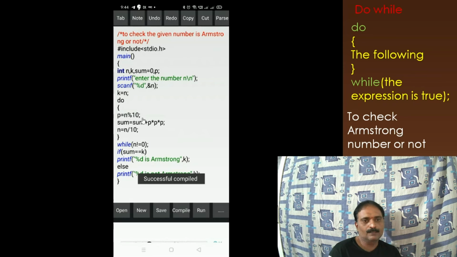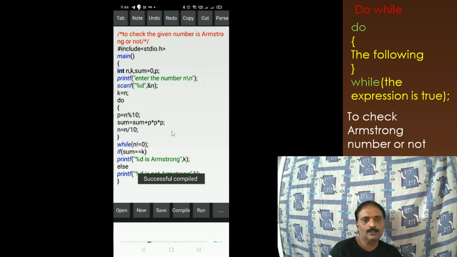So we are asking the compiler to do all these things. p is equal to n percentage 10, which means we get the remainder here, and sum is equal to sum plus the cube of whatever remainder we get. Initially sum is 0. Each time the number reduces by one digit. Again we consider the second digit's cube, then the third digit, then the fourth digit. The body is repeated as many times as there are digits, and we get the sum of the cubes using this body of statements.